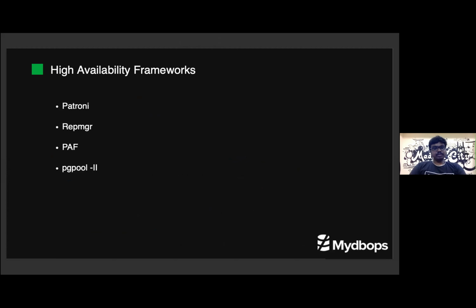First one is Patroni, and it is the most popular one and used by many people. Then Replication Manager, PAF, which means Postgres Automatic Failover, and pgpool-II. What is the difference between the first three and pgpool-II? pgpool-II can act as a load balancer as well. So if you want some kind of SQL-aware load balancer, you can also use pgpool. In this example, we will look at the features of Patroni.